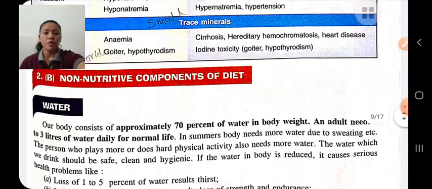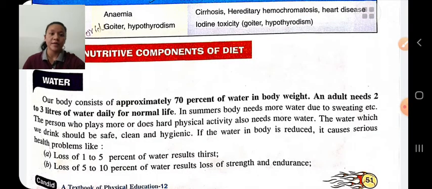Water. Our body consists of approximately 70% water by body weight. An adult needs 2 to 3 liters of water for daily normal life, and in summer, due to sweating, we need more water. Persons who do heavy workouts or physical activity should take more water, and we should drink clean, safe, hygienic water.